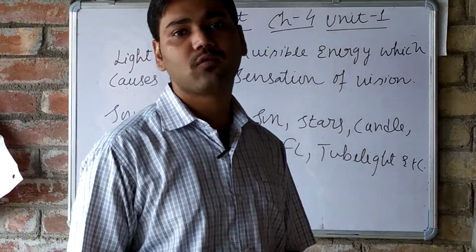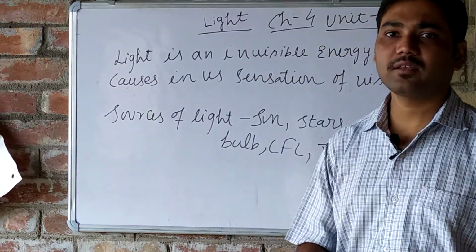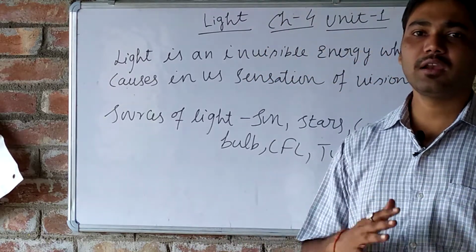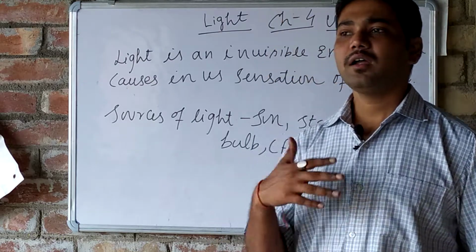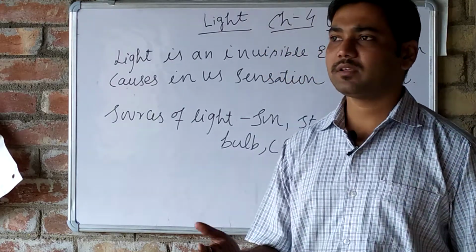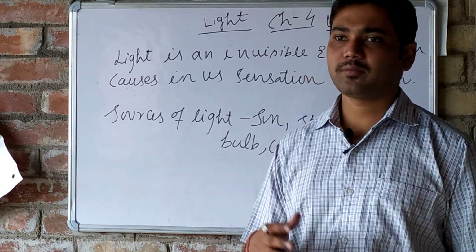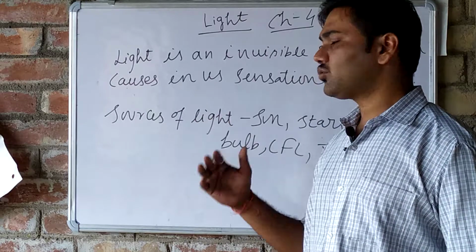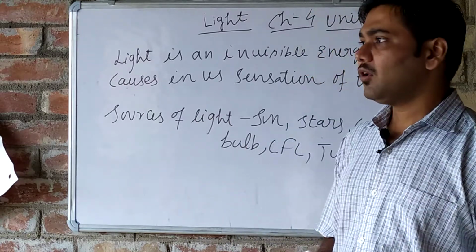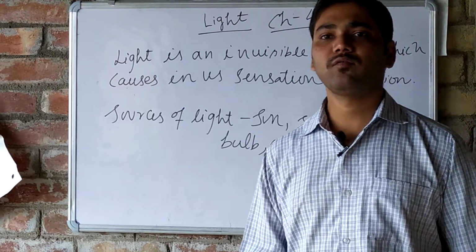Sources of light means what? Those sources in the presence of which we will see different things clearly. Those substances are known as sources of light. Okay, so light is an invisible energy which causes in us sensation of vision.